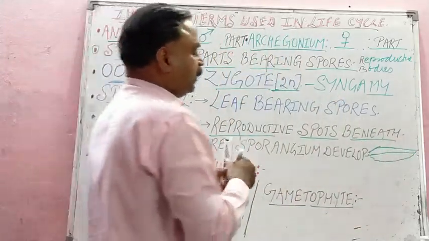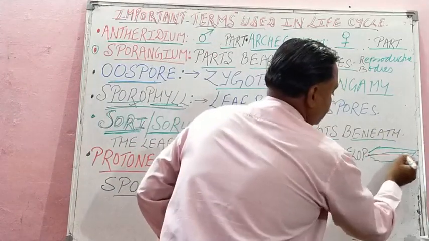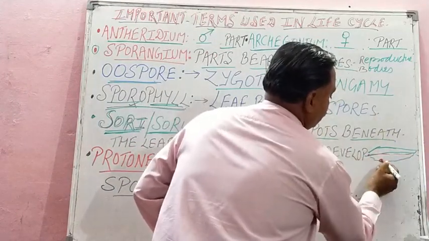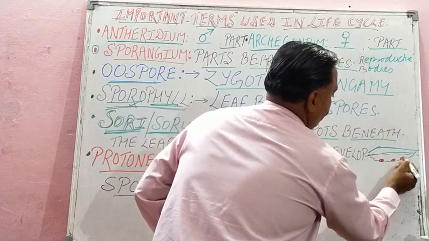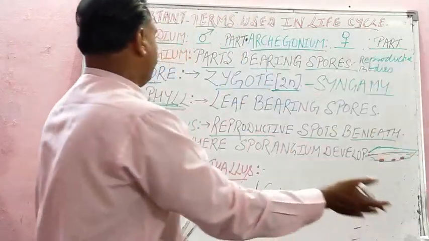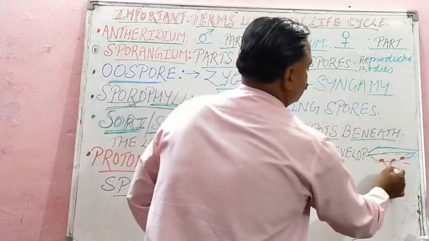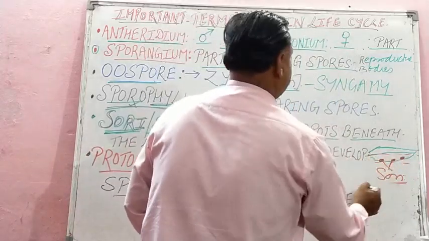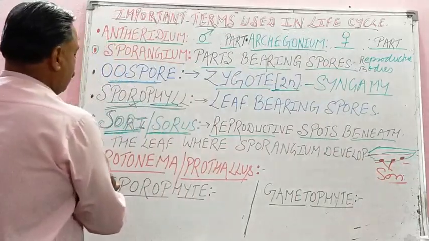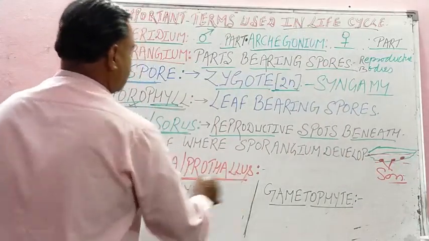Here I am showing you with the above diagram. This is the leaf, and just beneath the leaf are the reproductive spots where the sporangium develops. These are the sorai or sorus, isn't it? Similarly, what is protonema? Another name is prothallus.